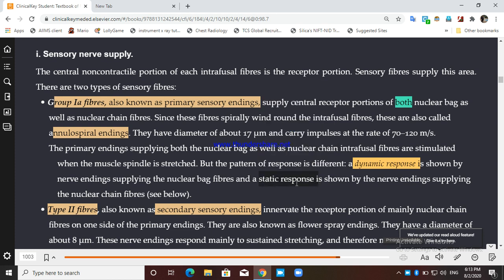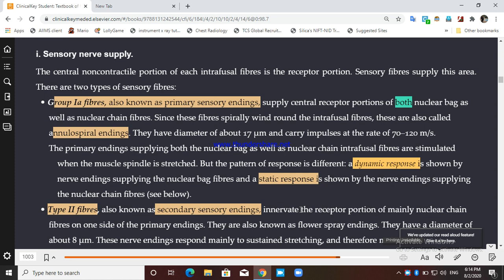So when there is a change in length or stretching of the muscle spindle, the response will be different in those supplying the chain fiber and those supplying the bag fiber. The bag fiber will show a dynamic response, whereas the chain fiber will show a static response.